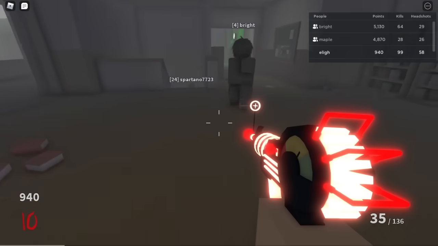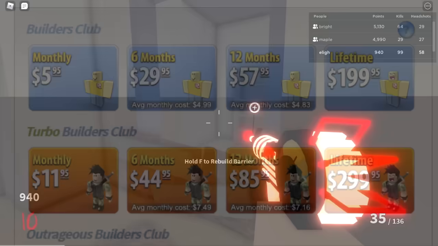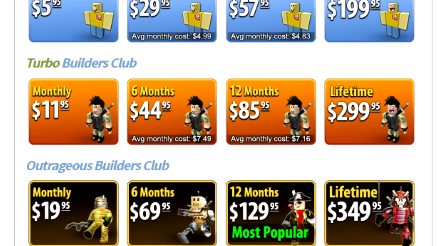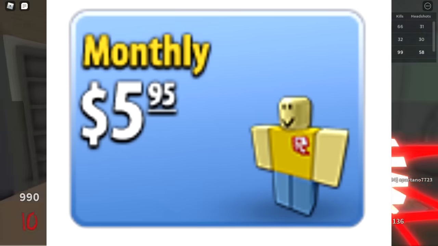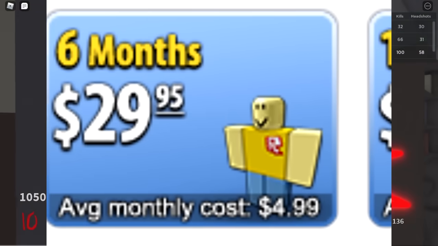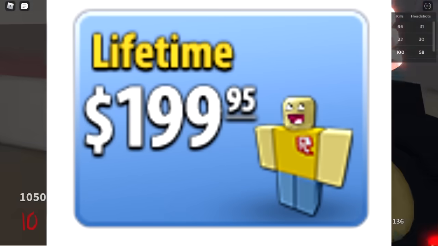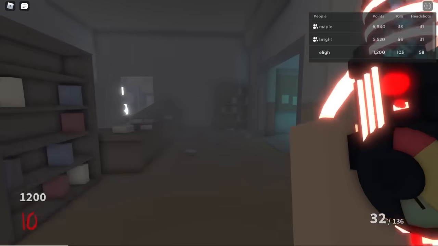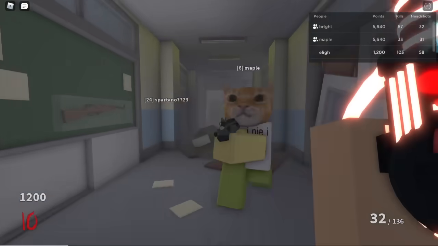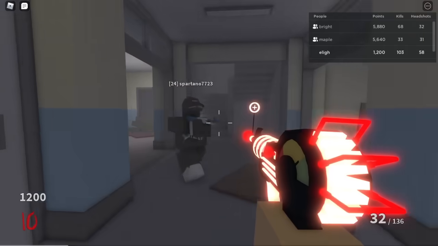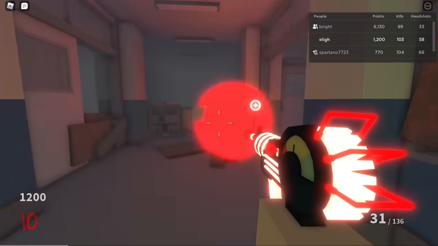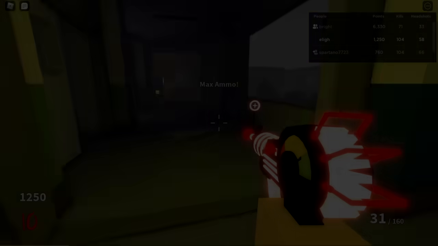Lifetime BC removal. When Builders Club, the precursor to Roblox Premium, was released in 2007, there were initially 4 different plans for each tier. While TBC and OBC didn't exist until 2009, you could get a monthly BC membership, 6-month membership, 12-month membership, or a lifetime membership. In August of 2015, the 6 months and lifetime memberships were completely removed for an unknown reason. Many people in the Roblox community at the time thought this was because Roblox was greedy and wanted more money. People who had these memberships at that exact time it was removed still got to keep it for the rest of the duration of the membership.